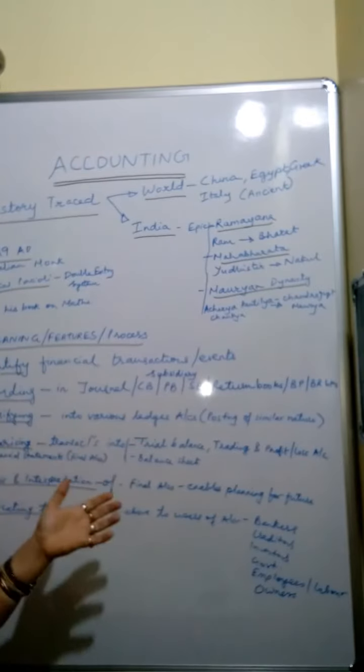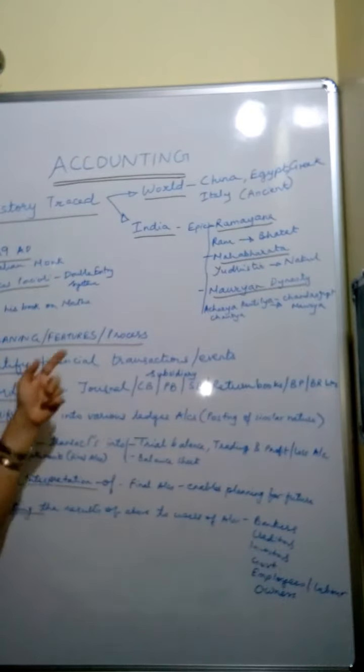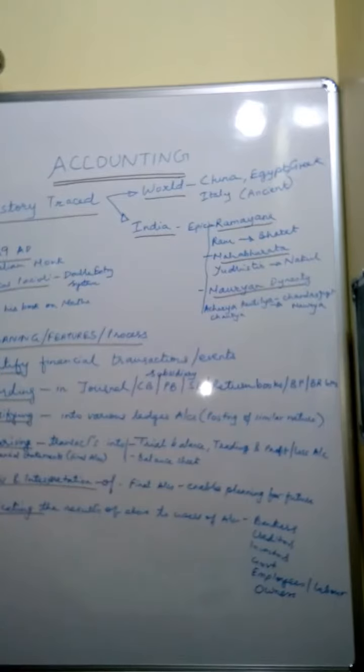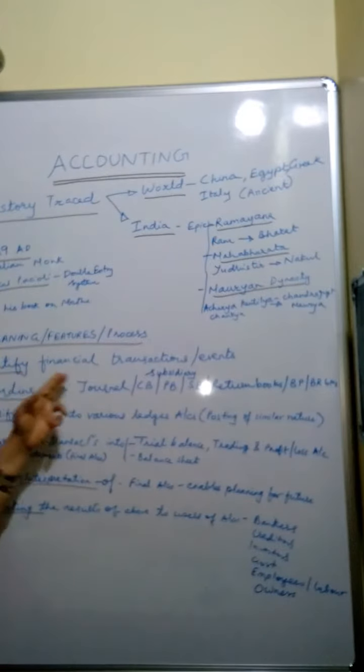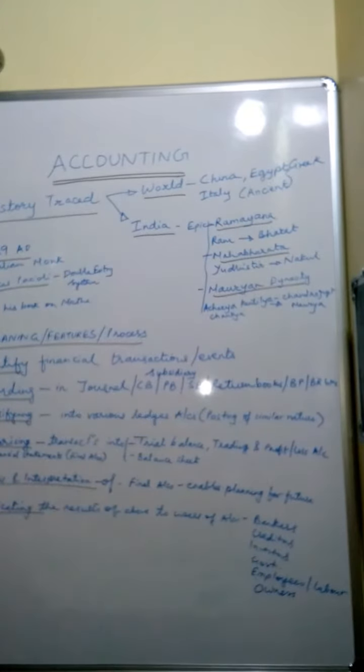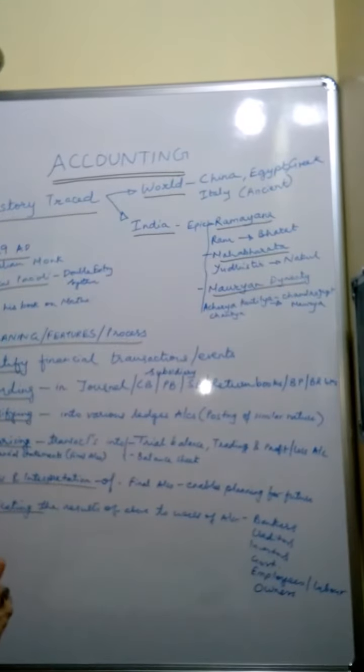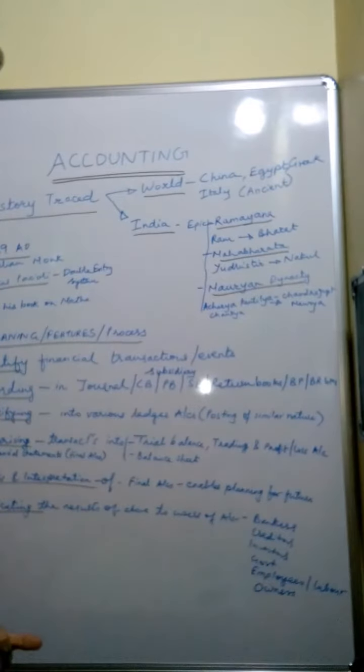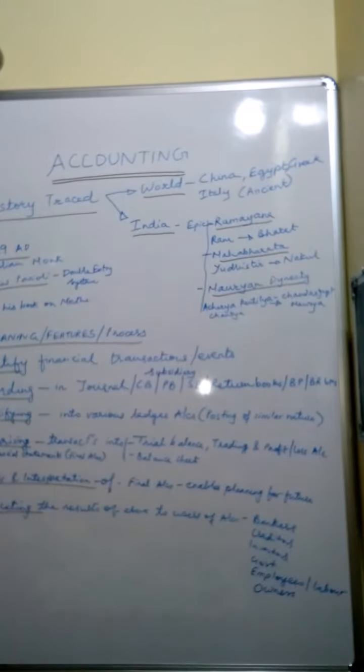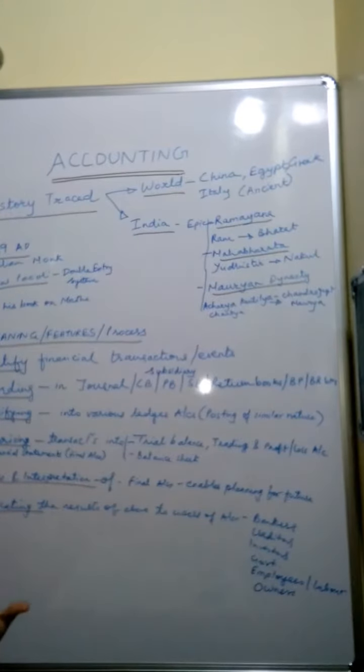Actually, these are one and the same thing. The meaning of accounting itself lies in its features or the process. Now let us understand what these are. The process of accounting starts with the first step, that is identification of the financial transactions and events. We are first required to identify all the transactions or events which are of financial nature. That is, the transactions and events must necessarily be in monetary terms. Non-financial or non-monetary transactions and events will not find place in accounting or records for that matter.